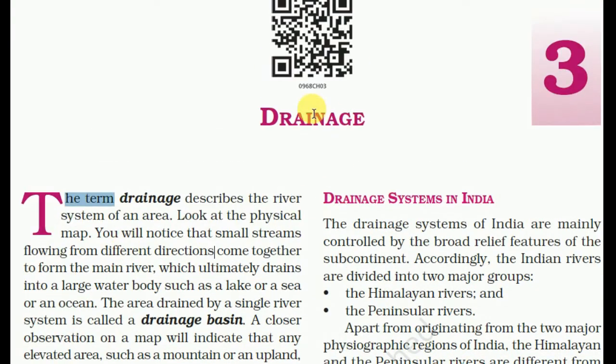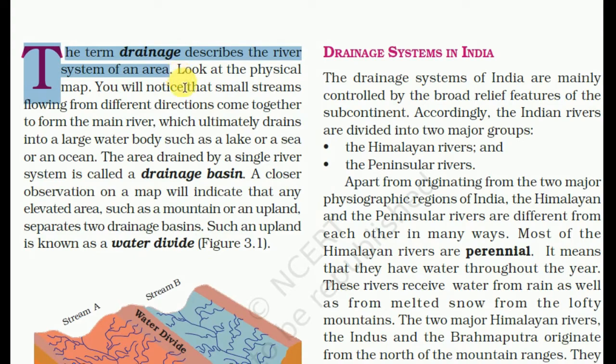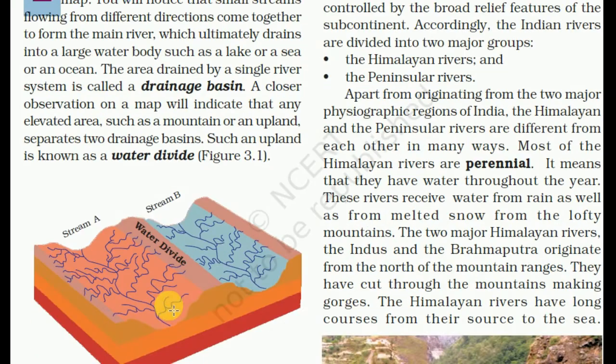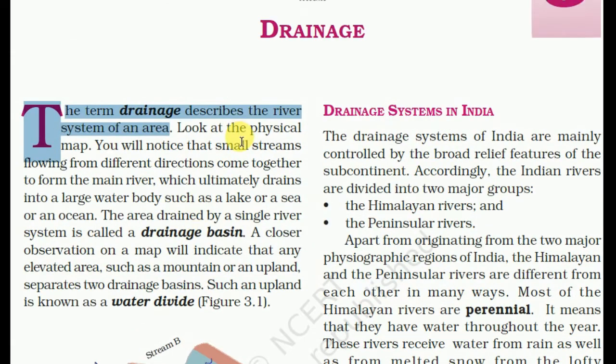The term drainage. The chapter is drainage. The term drainage describes the river system of an area. So here is the map, this water divide map. Look at the physical map. You will notice that small streams flowing from different directions come together to form the main river, which ultimately drains into large water bodies such as a lake, a sea or an ocean. The area drained by a single river system is called a drainage basin.